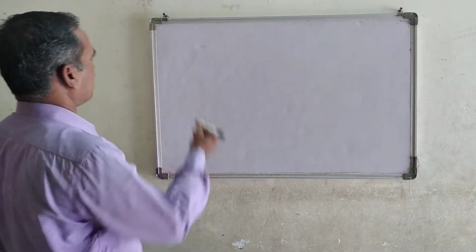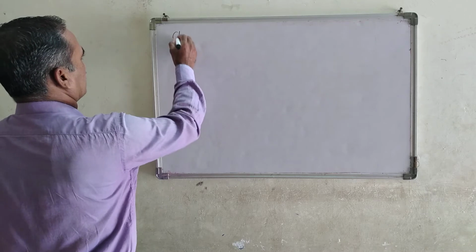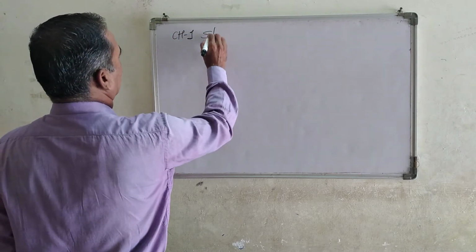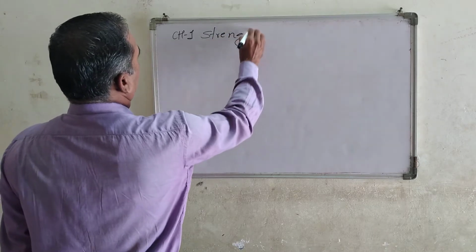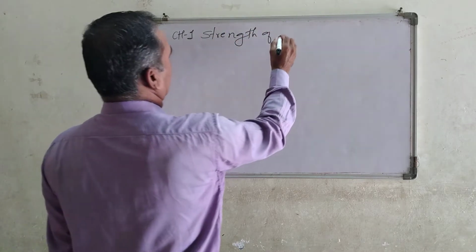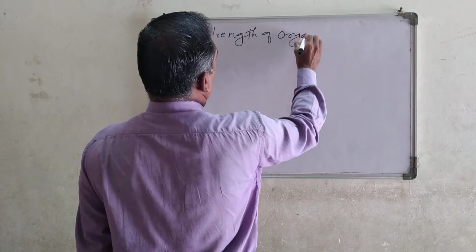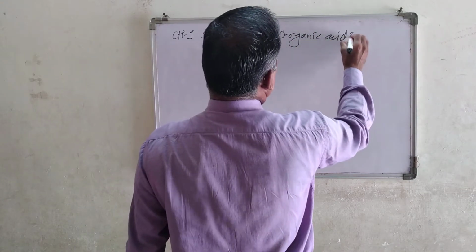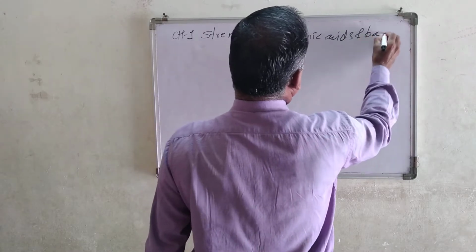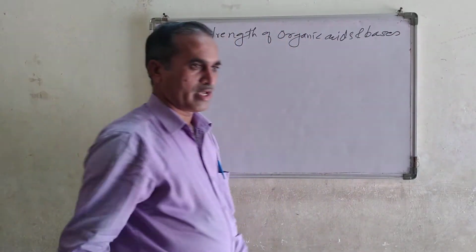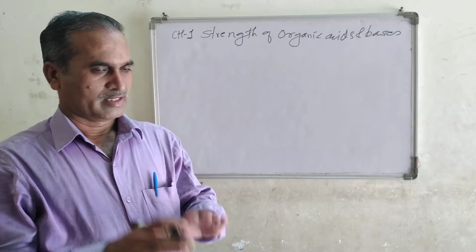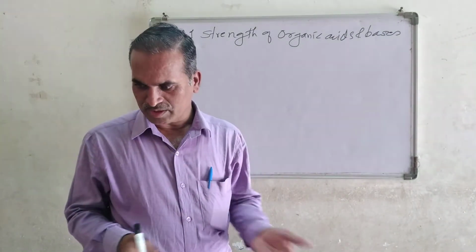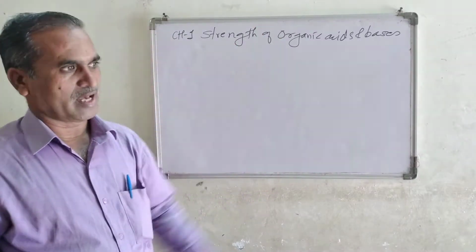The name of that chapter number one is the strength of organic acids and bases. Yesterday we have seen the general idea about organic chemistry and the syllabus.